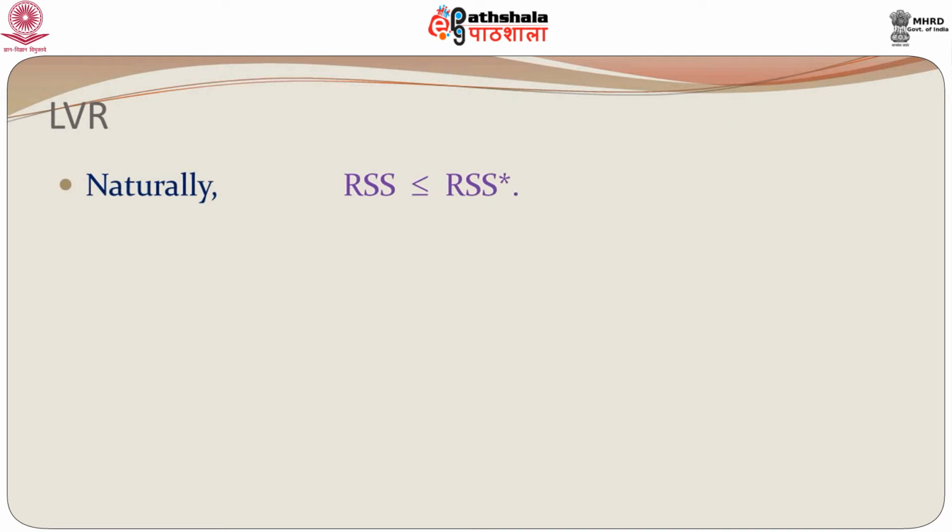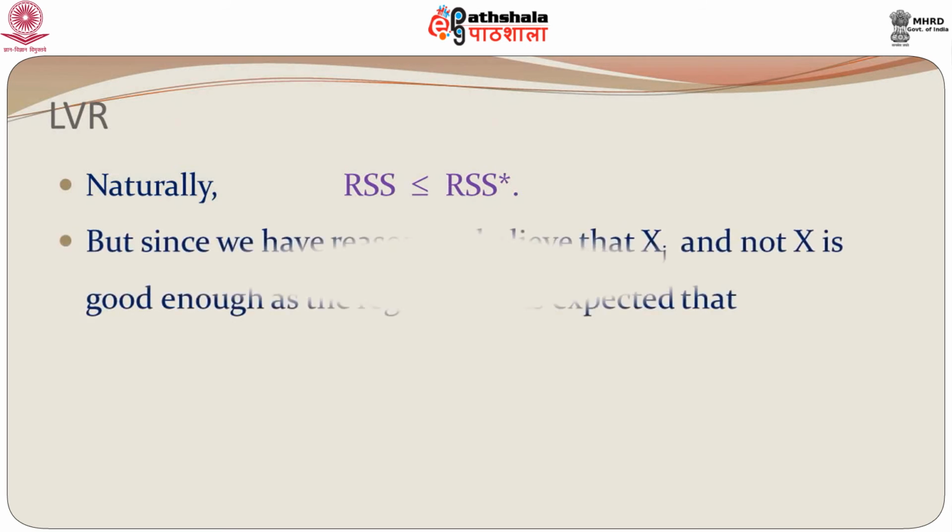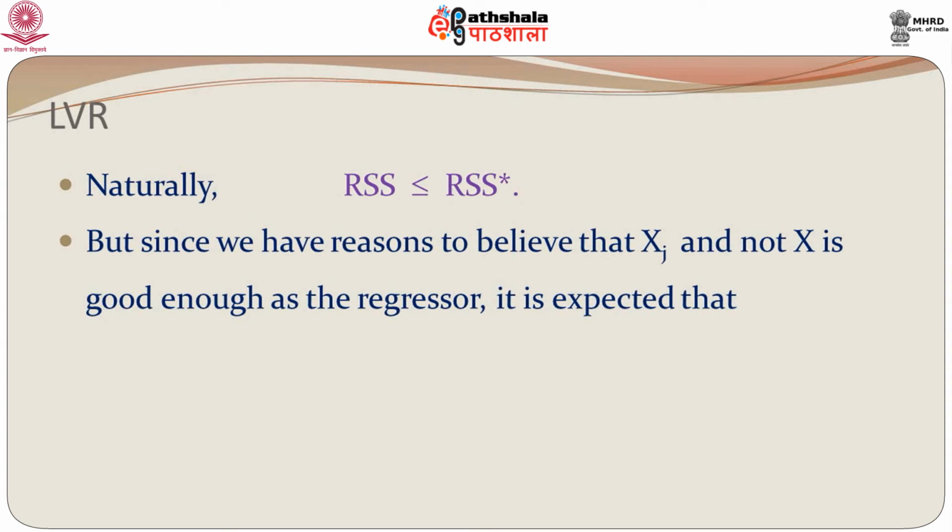You would expect that the RSS would be smaller than RSS star, because the more variables you have, the better would be the estimator. X has more variables, xj is just a subset of it. So, you would be expecting this. But since we have built the model on the basis of xj, we have reasons to believe that xj is good enough. So, we would expect that RSS and RSS star would be almost equal.